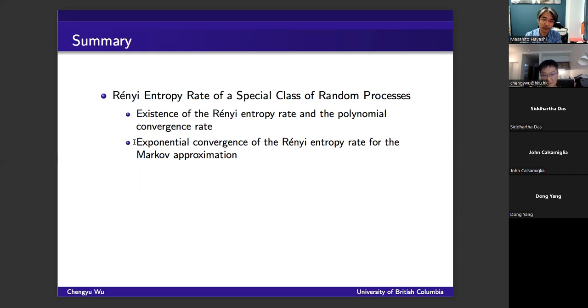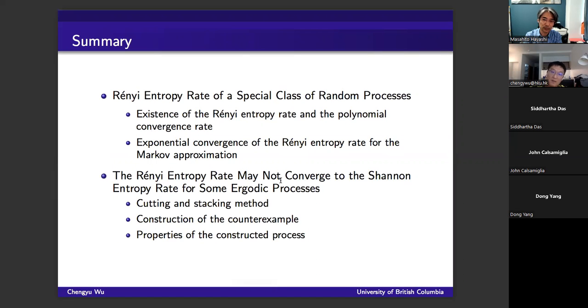Secondly, we want to accelerate the convergence to the Renyi entropy rate. So we use another sequence to approximate the original sequence, called the Markov approximation. We prove that the Renyi entropy rate of the Markov approximation converges exponentially to the Renyi entropy rate of the original process.